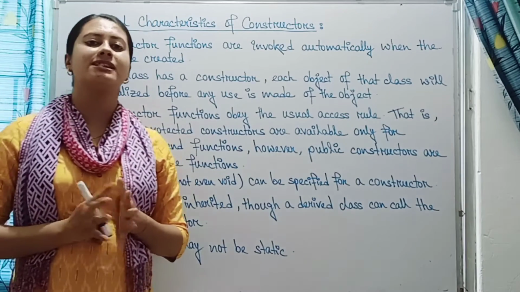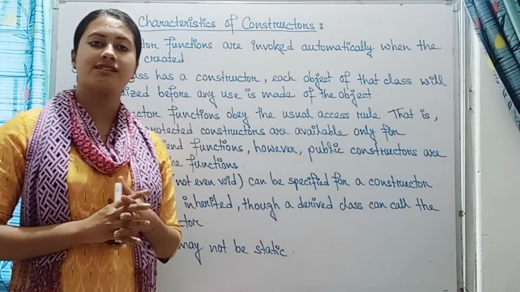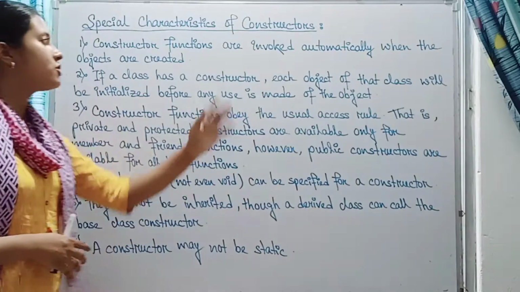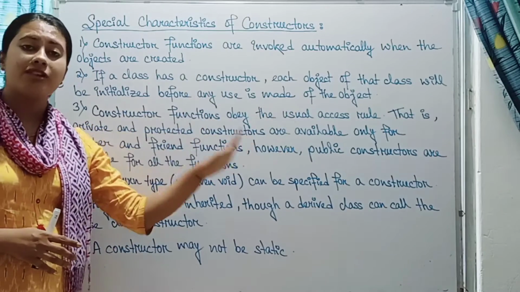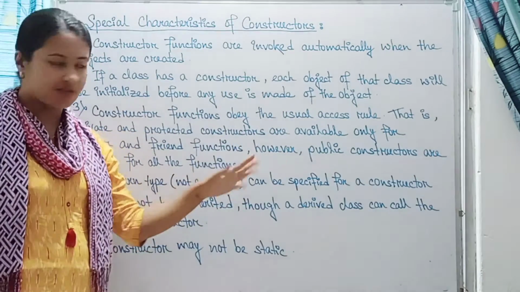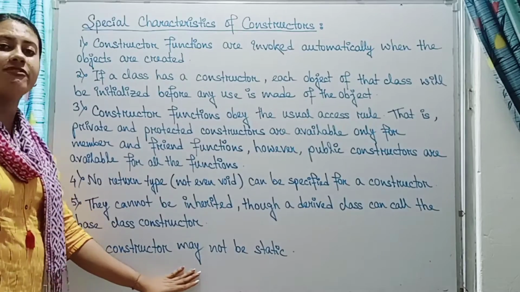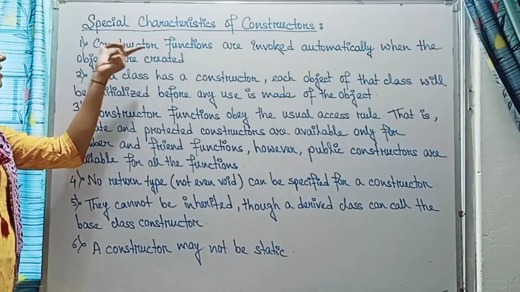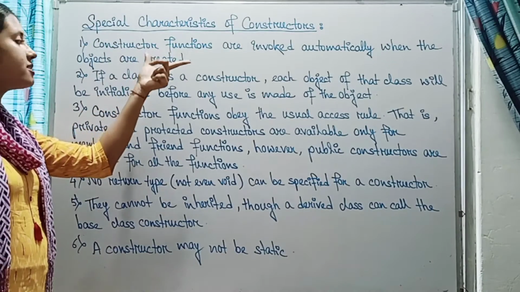So today we will discuss the special characteristics of constructors, and then we will move to the destructor part. There are basically 12 special characteristics of a constructor. First of all, let me cover the first 6, then I will move on to the next 6. Okay, so what is the first special characteristic of a constructor?